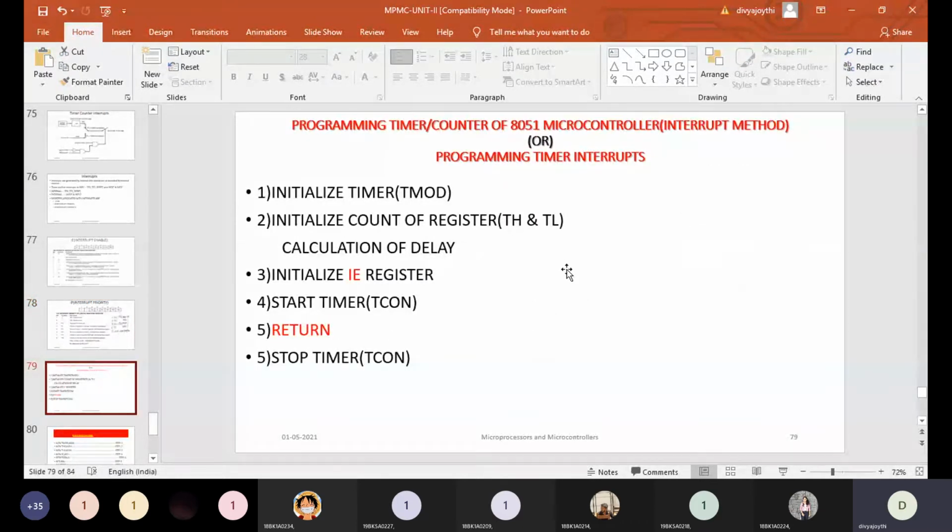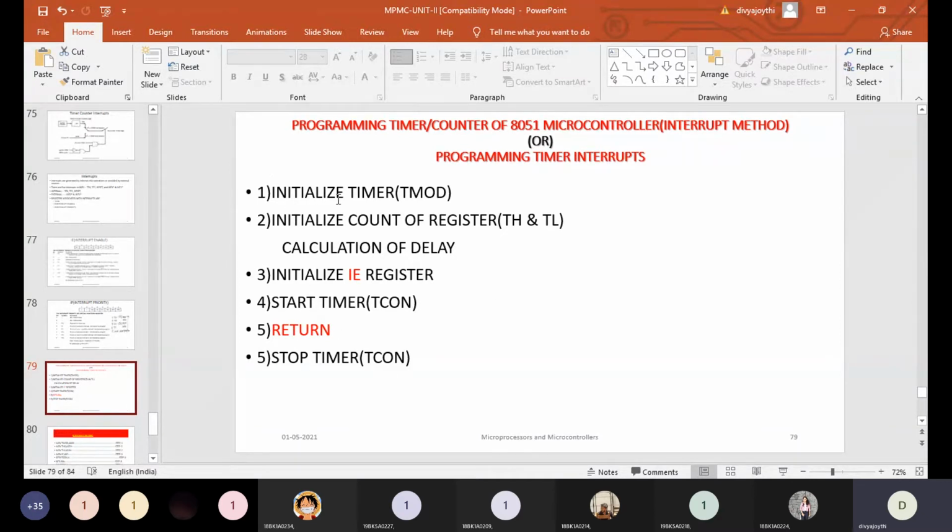And what are the steps to be followed in order to write the program for a timer or counter using the interrupt method? Writing the program for a timer or counter using the interrupt method is also called programming timer interrupts. Now we'll see what are the steps involved in it.